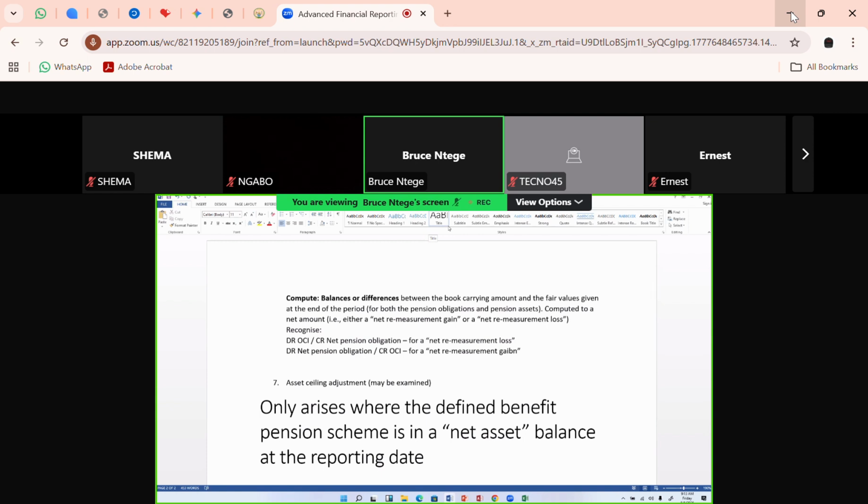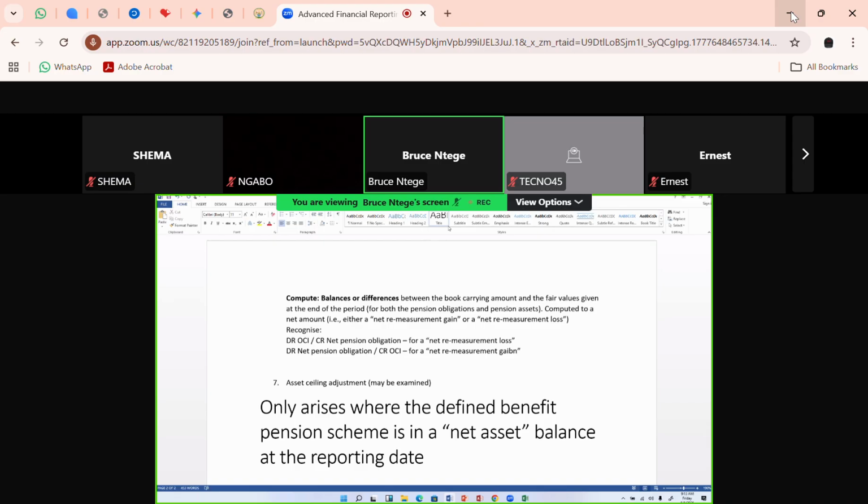Just imagine if I have these 20 employees and I committed that, in addition to their normal salaries, I'll give them a benefit at the end of the contract. My duty is to assess that obligation because I've now committed myself to it.